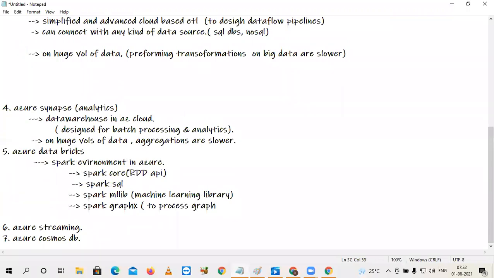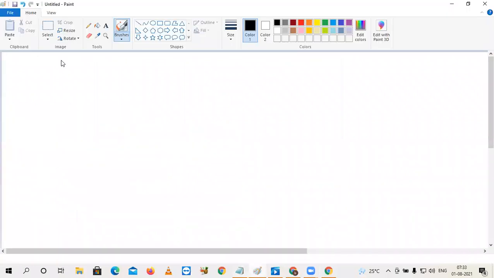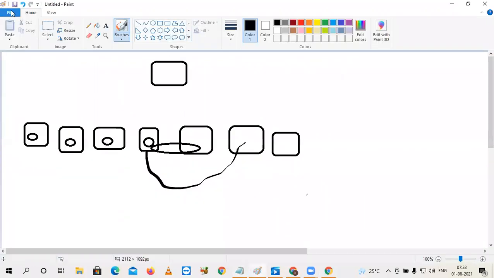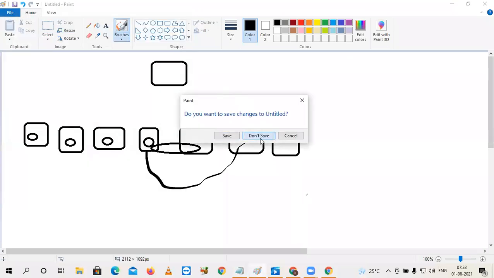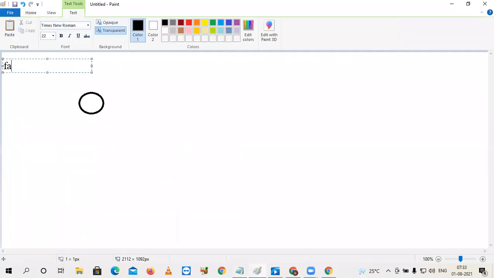What do you mean by graph data, sir? Suppose, one minute. I'm not taking any complicated example, a simple example: let's take Facebook connections, your social media connections.